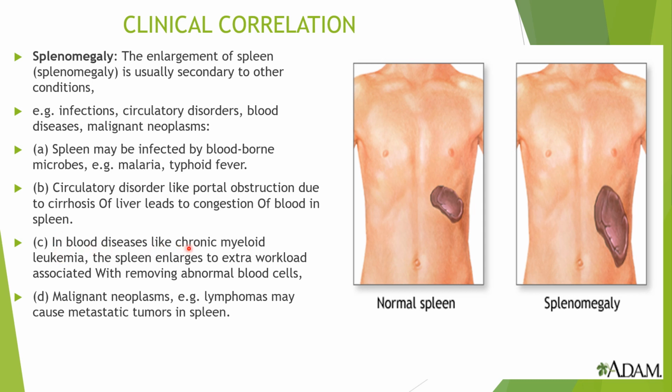In blood diseases like chronic myeloid leukemia, the spleen enlarges due to extra workload associated with removing abnormal blood cells. Then malignant neoplasms, for example lymphomas, which is a cancer, may cause metastatic tumors in the spleen. Metastasis is nothing but the secondary malignant growth. Okay, so these are the conditions where you see the enlargement of the spleen.